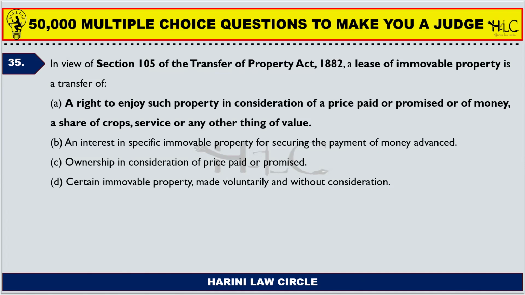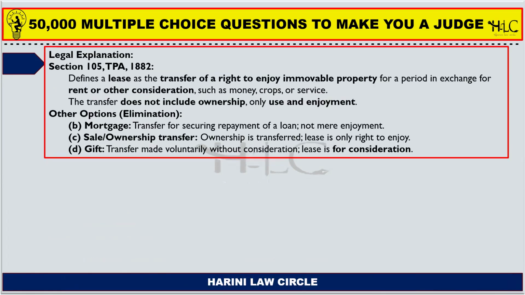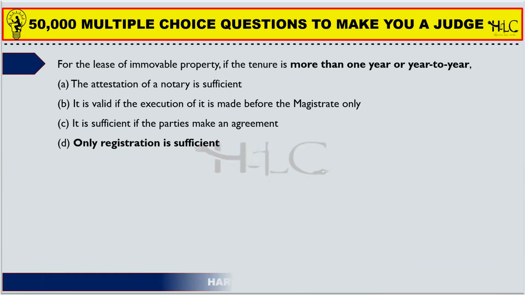So the additional point that you get from this question is it can be price paid, it can be promised money, it can be a share of crop, it can be any service or any other thing which is of value, which can be transferred for the right of enjoyment of a property under section 106 in case of a lease.